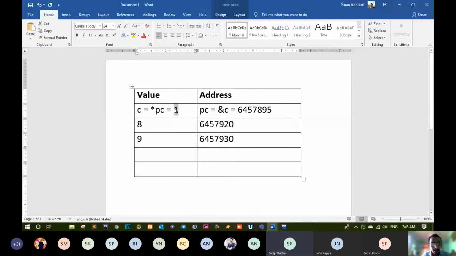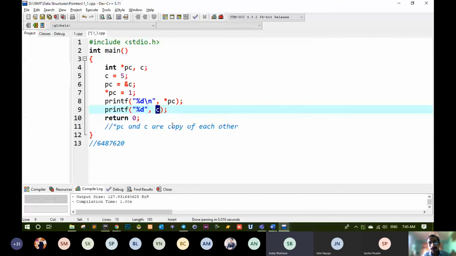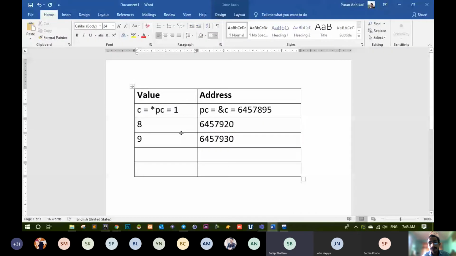So if you are printing asterisk PC, value of asterisk PC, obviously it will be 1. And also if you are printing value of C, it will also be 1. So this is the thing, how it became. Clear now? Is it clear now? Okay, fine. So this is how it is happening.